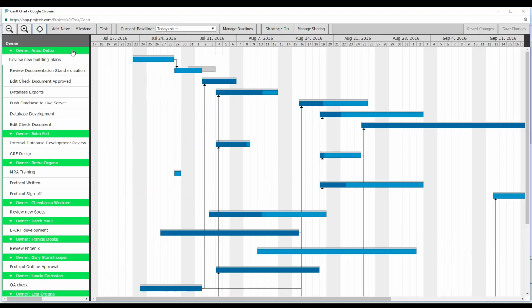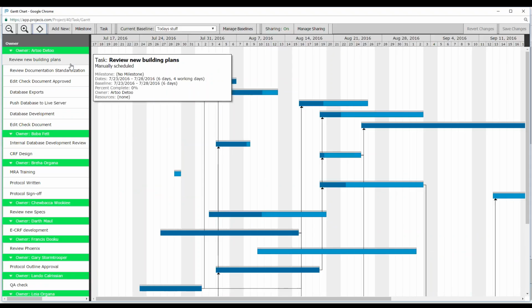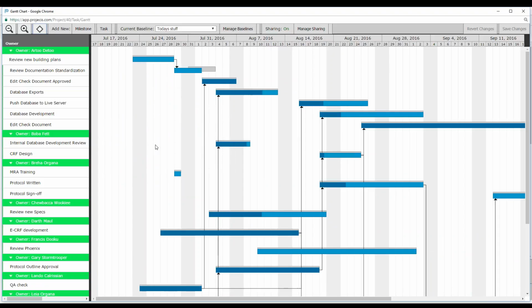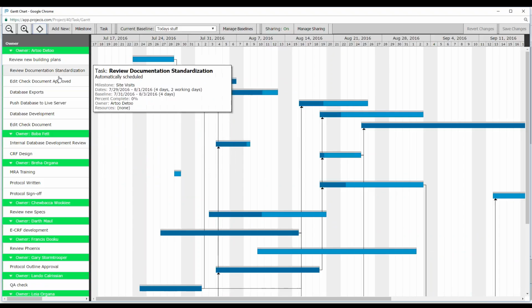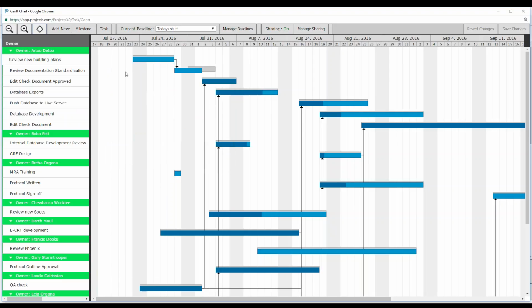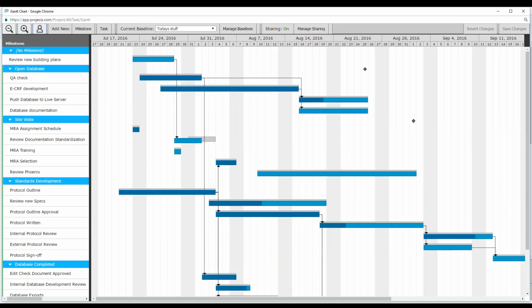So in this case, R2D2 is at the top, and we could see all the tasks that he is assigned to. So imagine that R2D2 is either going on vacation or is being shifted to a different project. I can quickly see those particular items that are assigned to him on this Gantt chart, and I can decide to either get an update of those particular tasks or I can reassign them to other people. I can then revert this back to where it was before, and I can even turn off the baseline image that we just took a look at.